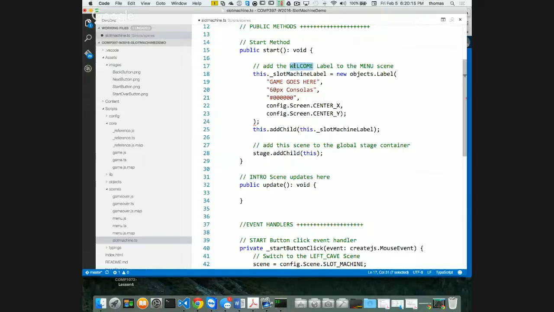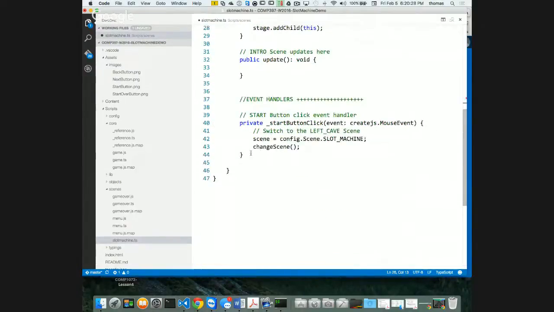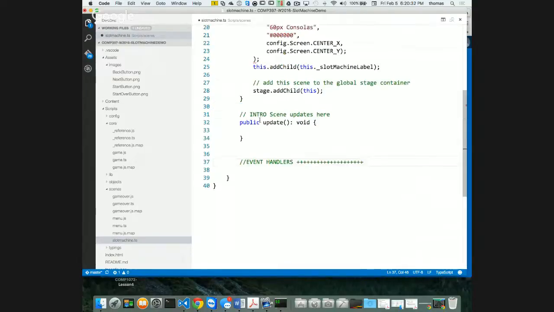This is called my slot machine label, right? So my slot machine label is right here. There it is. And I don't need this event handler at all, so I'm just going to get rid of it for now. We can put it back later. We have some examples of that too.